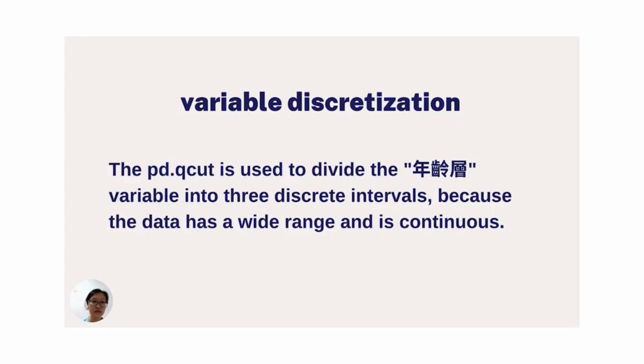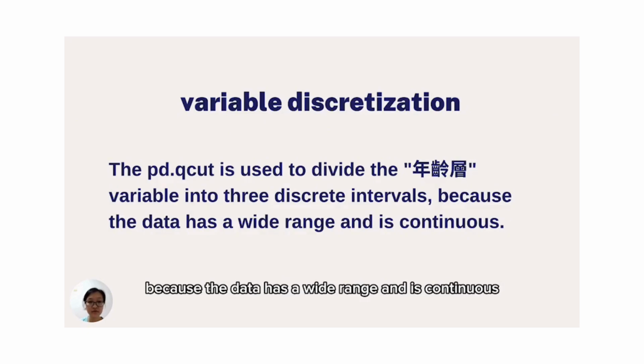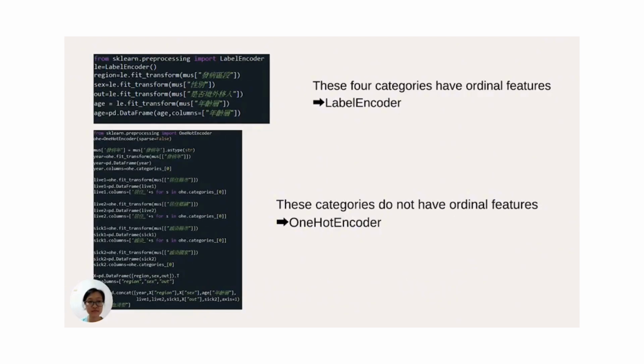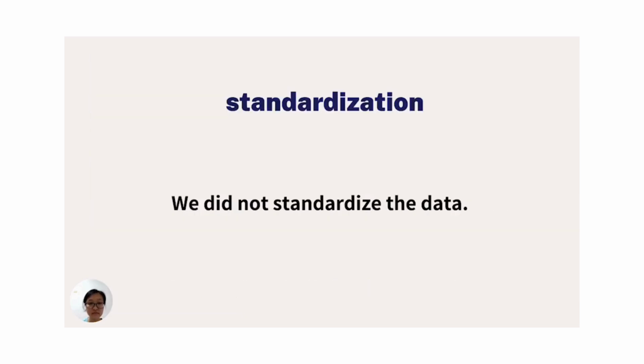The Q-cut is used to divide the age variable into 3 discrete intervals because the data has a wide range and is continuous. Since these 4 categories have an ordinal feature, I use label encoder for encoding. And these categories do not have an ordinal feature, therefore I use one-hot encoder for encoding.